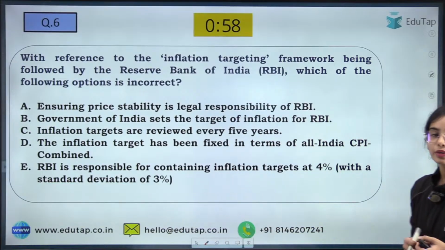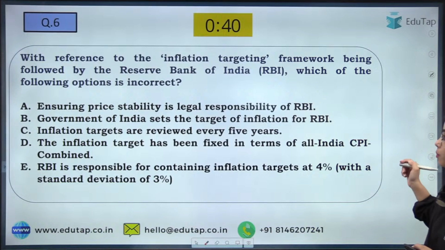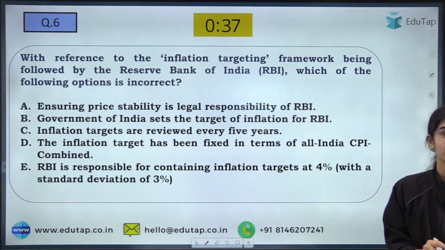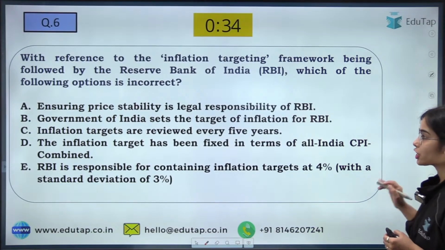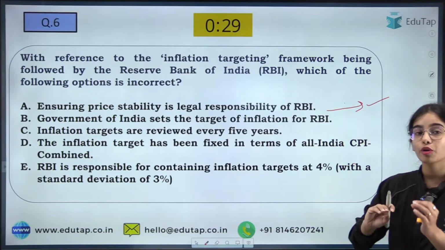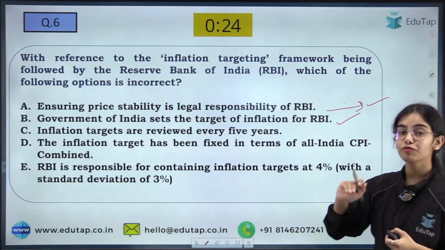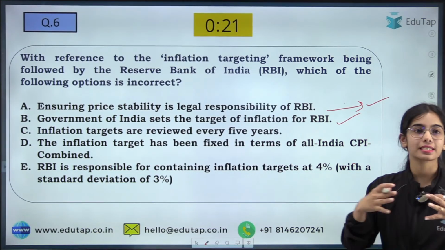Now coming to the next question, try to read the question and try to answer it. With reference to the inflation targeting framework being followed by the Reserve Bank of India, which of the following options is incorrect, that you have to tell me. First of all, ensuring price stability is the legal responsibility of RBI. So that is correct. The Government of India sets the inflation target and the RBI has to follow the target. That is also correct. The inflation targets are reviewed every 5 years and they are decided for 5 years.